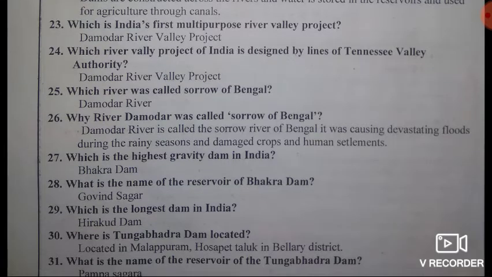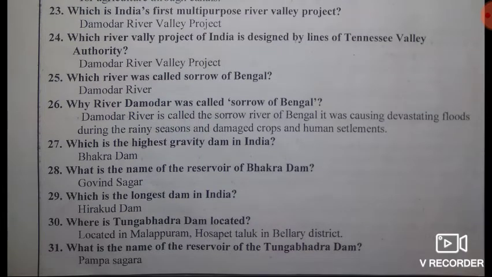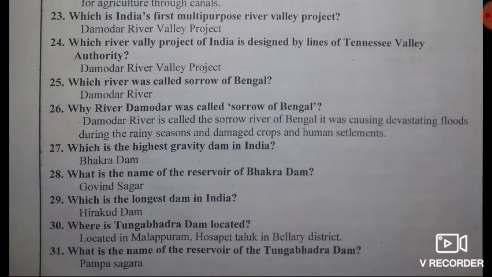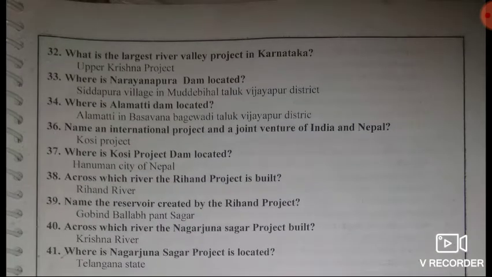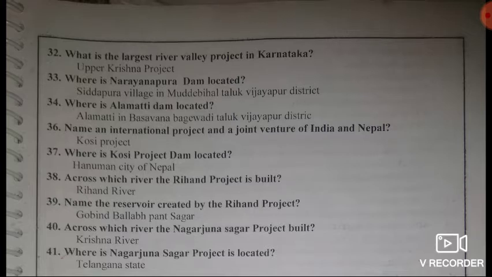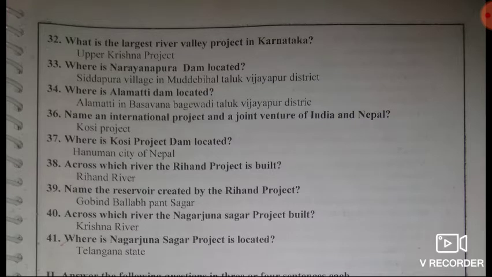Then next question, where is Tungabhadra Dam located? Answer, the Tungabhadra Dam is located in Mallapuram, Hospet Taluk in Ballari district. The next question, what is the name of the reservoir of the Tungabhadra Dam? Answer, Pampa. Then which is the largest river valley project in Karnataka? Answer, Upper Krishna project is the largest river valley project in Karnataka.